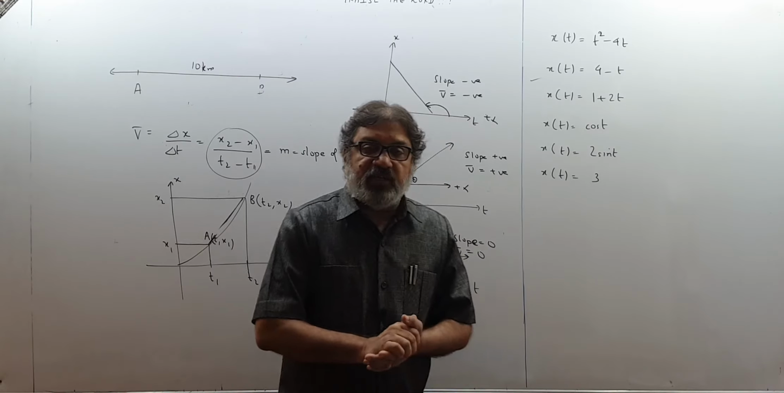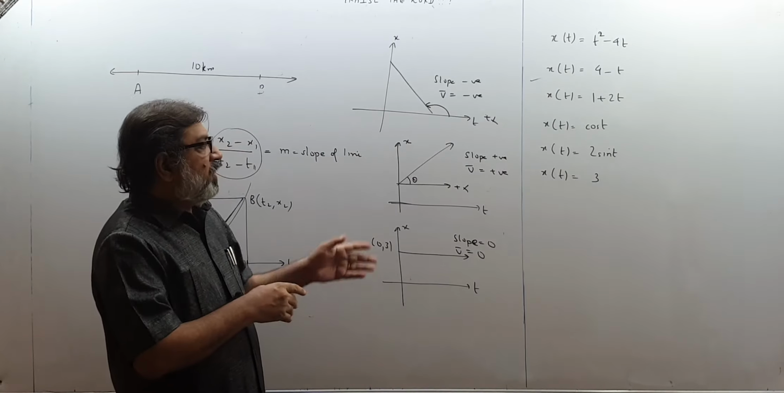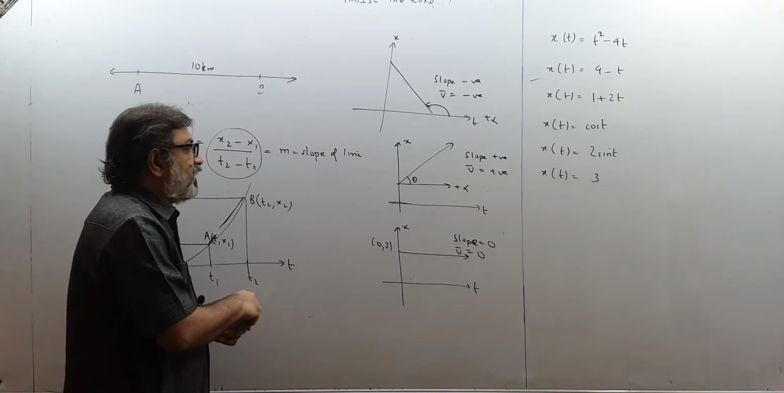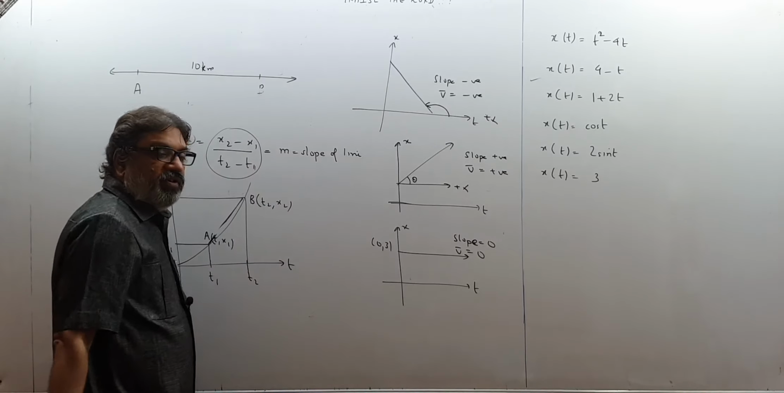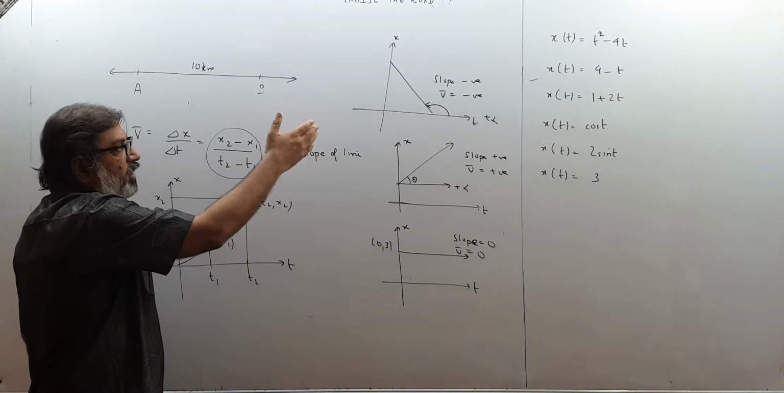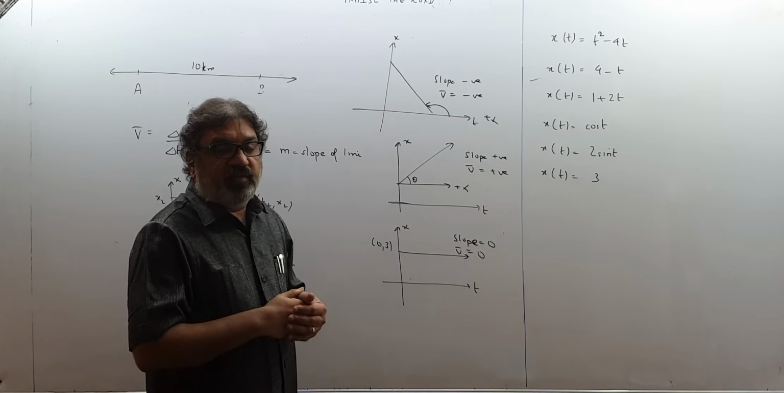So thank you children. In this video we talked about average velocity and average speed, how to get it, and what is the geometrical meaning of average velocity. I told you the geometrical meaning is that it is the slope of the line of position versus time, and why it is slope I told you this much. And I told you by looking at the graph of position versus time how to identify whether velocity is positive, negative or 0.